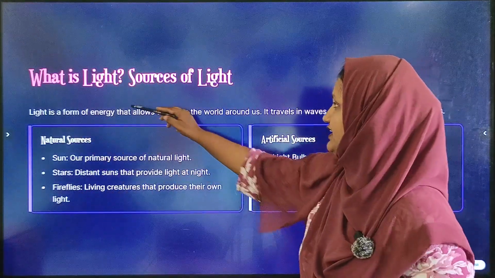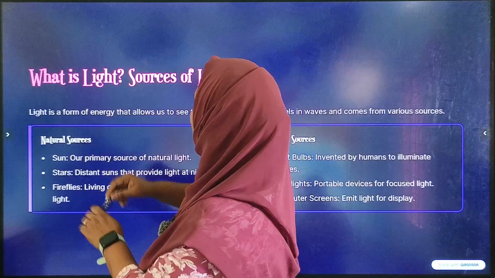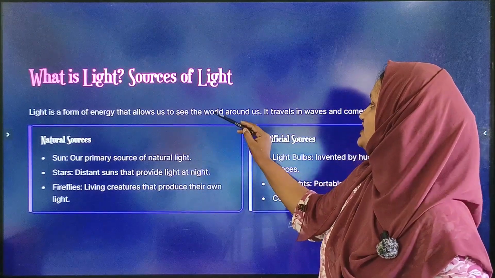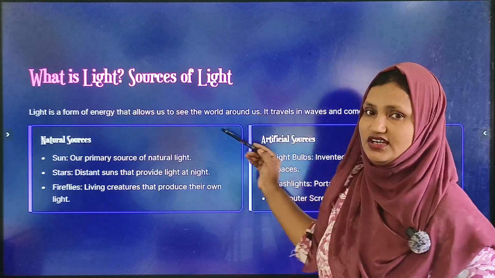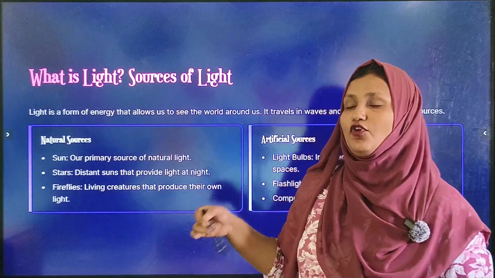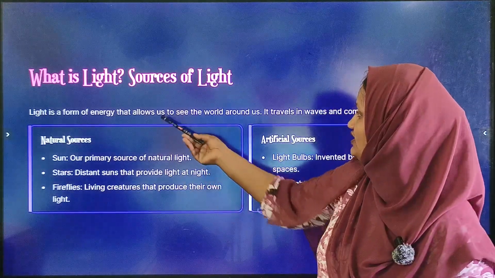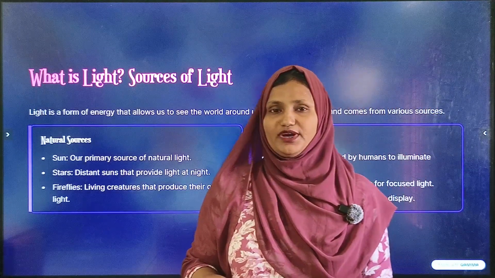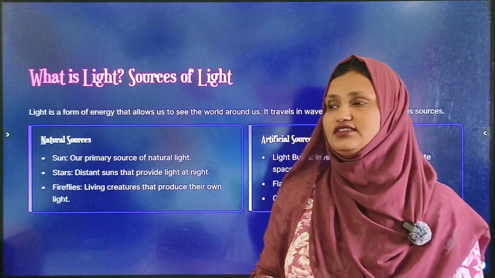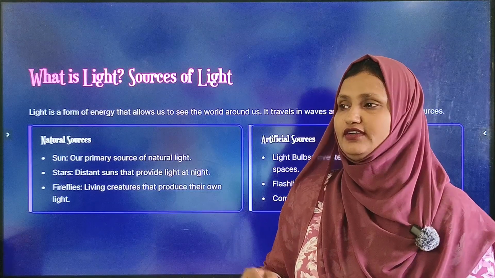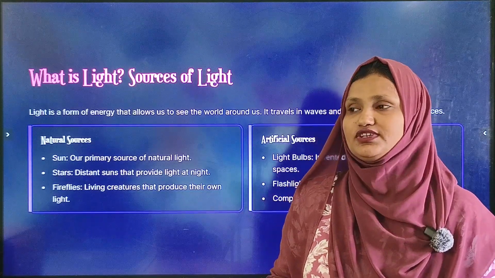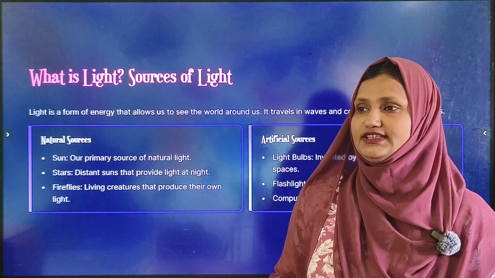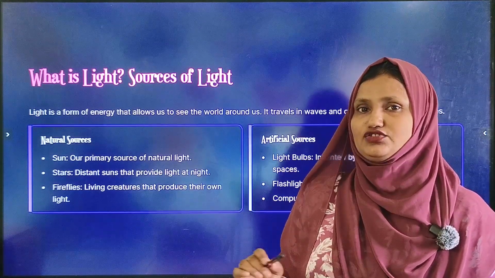So first, what is light? Light is a form of energy that allows us to see the world around us. Can you imagine if light is not there, then what will happen? If you enter inside of a dark room, can you see anything? No. The answer is no. We cannot see anything because light is not there.